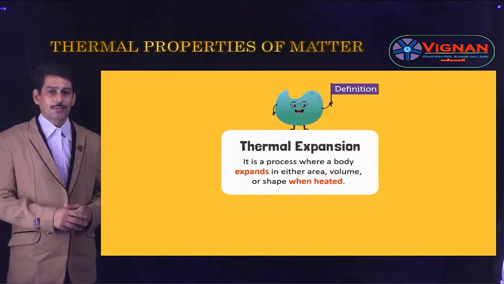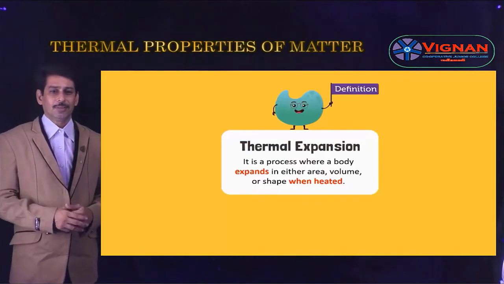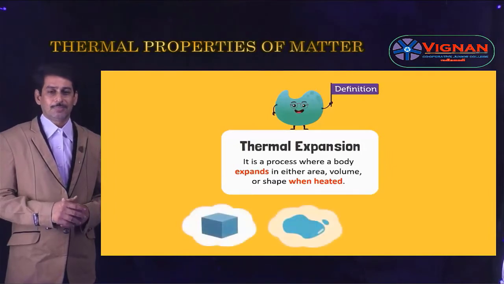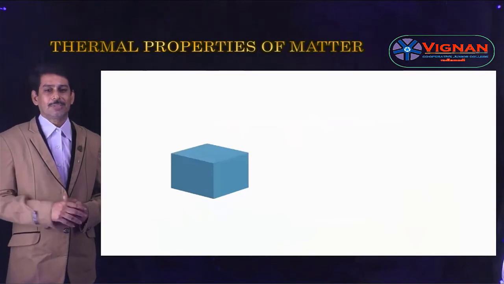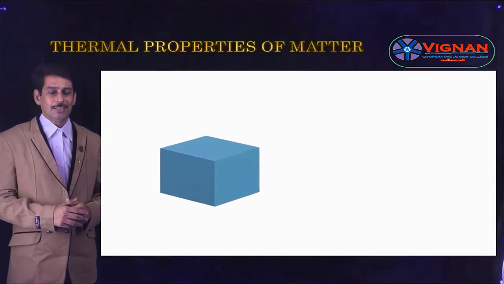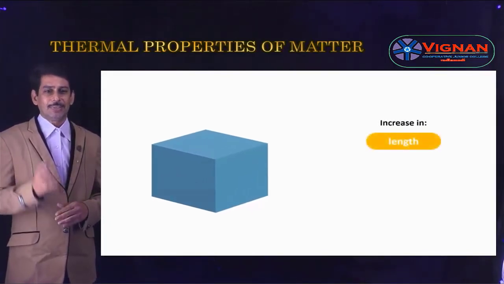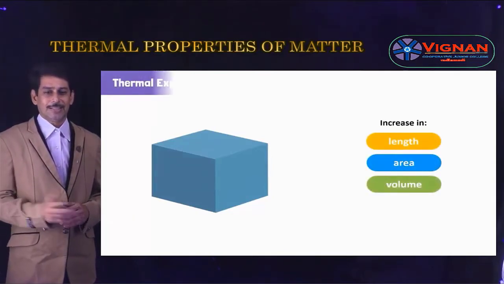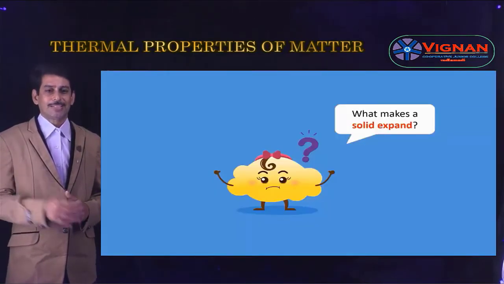It is a process whereby a body expands either in length or area or volume or shape. Whenever a solid is heated, that is called thermal expansion. So thermal expansion is nothing but expansion in the length, area or volume. It may occur in solids, liquids and gases. Let us take a solid. Whenever a solid is heated, the length may increase. There may be an increase in length or area or maybe volume. Whenever length and breadth increase, area increases, and when length, breadth and height increase, the volume increases. So this is expansion in solids.